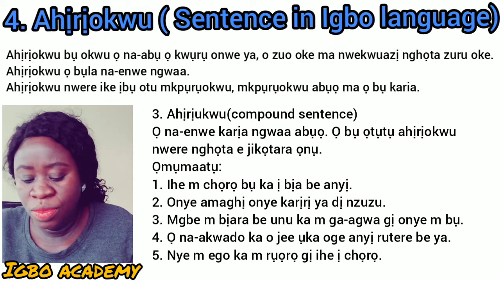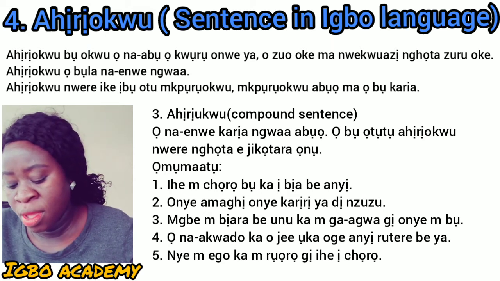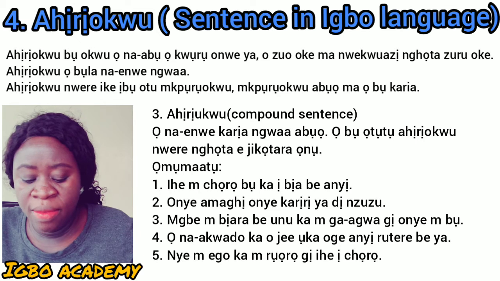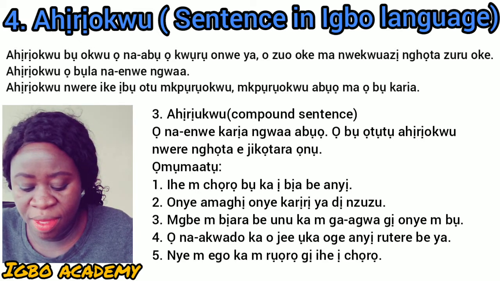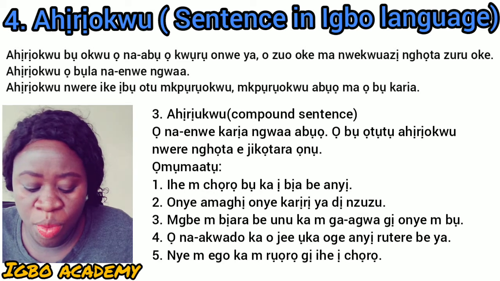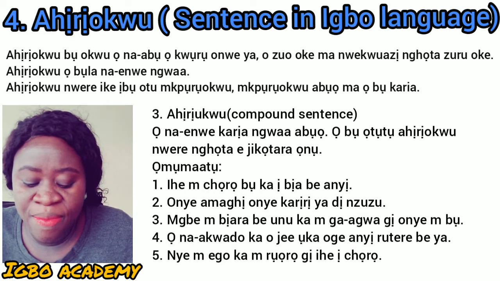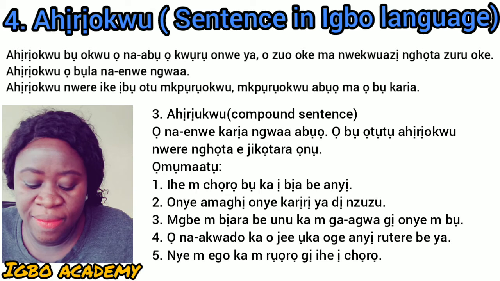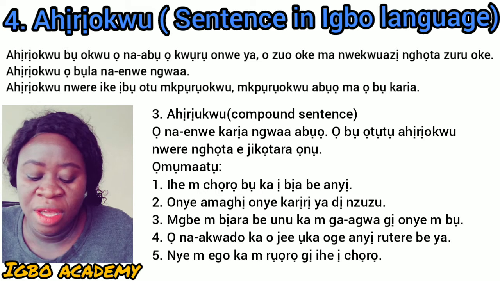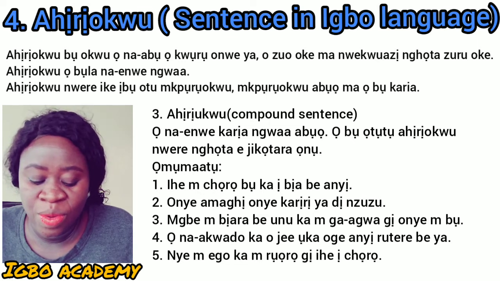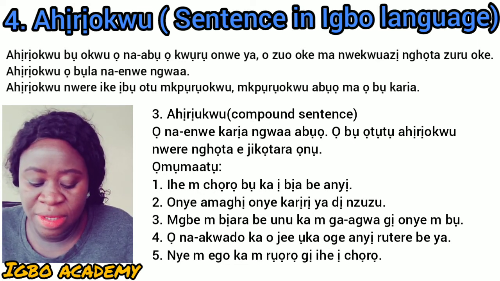Ọmụmaatụ. Ihe m chọrọ bụ ka ị bịa be anyị. What I want is for you to come to our place.